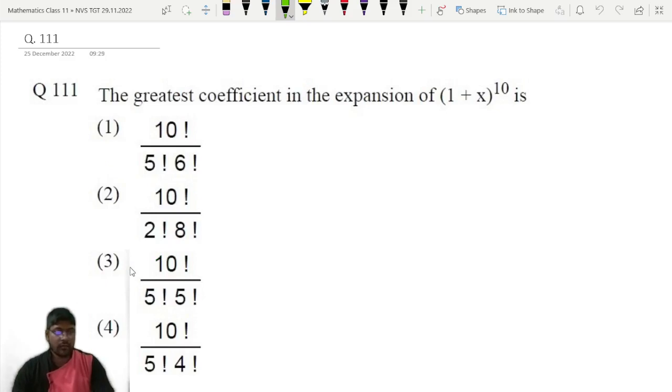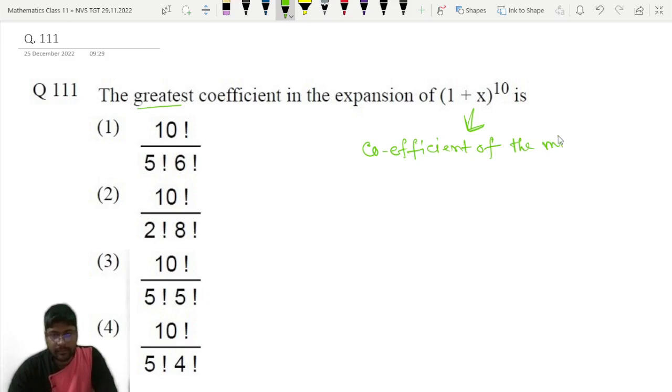Question number 111. The greatest coefficient in the expansion, this is what it will be, as everyone knows that it is the coefficient of the middle term. Middle term. That is the greatest coefficient. Coefficient of the middle term of this expansion.